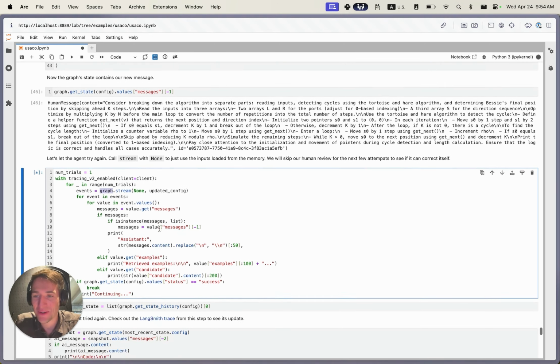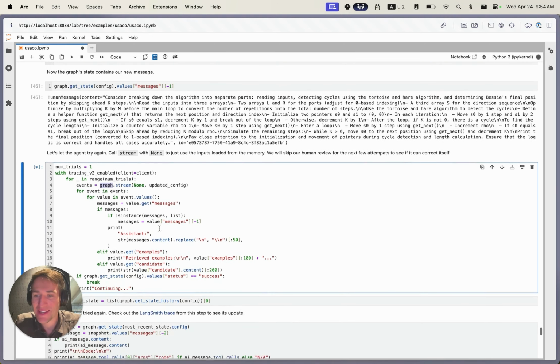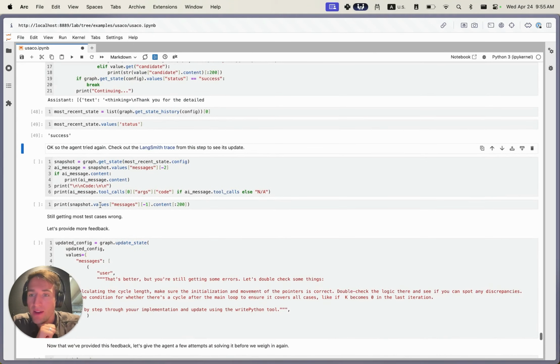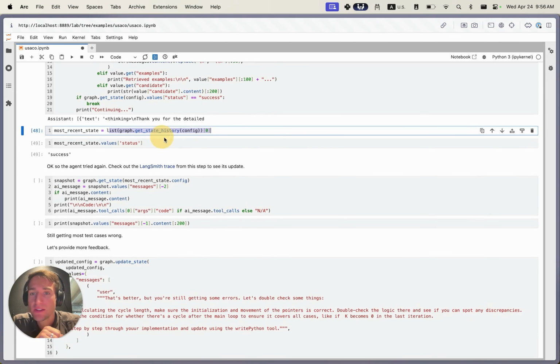This is going to take a little bit of time, so again, we'll resume whenever it's done executing. All right, so in our case, it actually was enough to get it to succeed. I had this other code here to try to prompt it into the right position, because occasionally it doesn't succeed even after that first bit of human feedback. But in our case, it does. As you can see, you can list through all of the states here. So I was just getting the most recent checkpoint from this graph's execution, and we see that it's a success.